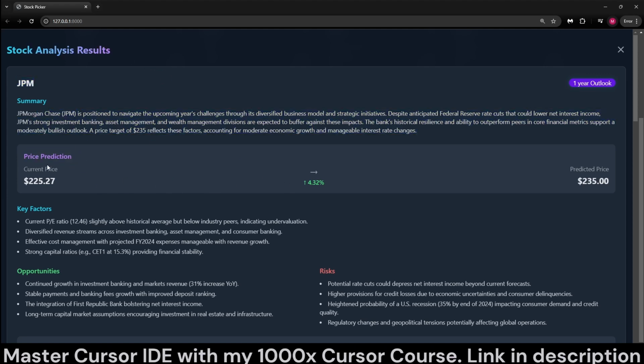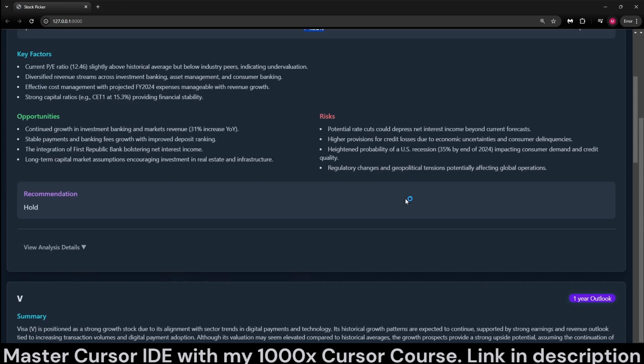Okay, so we got our stock analysis result. And here's a summary. Here's the price prediction, current price, predicted price, which is expected to go up 4%.